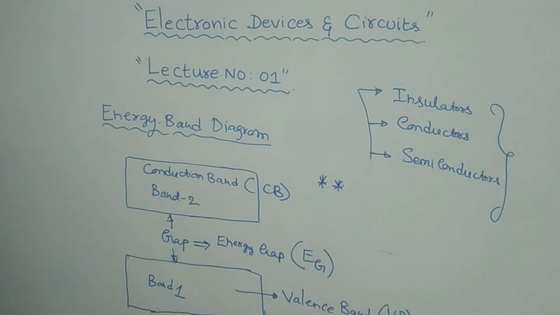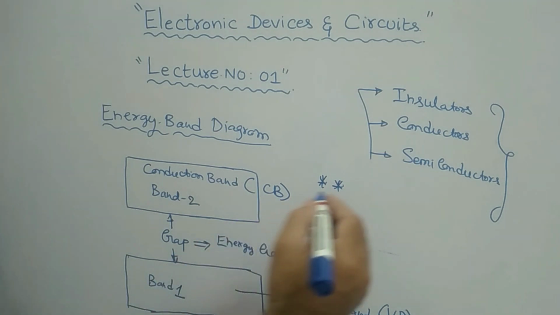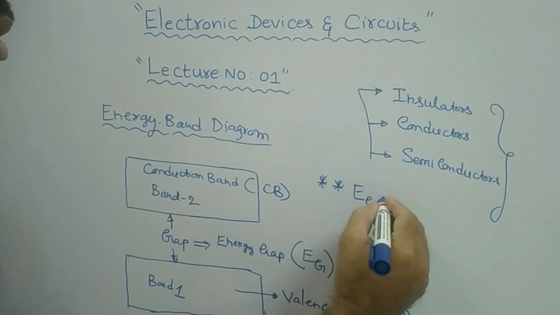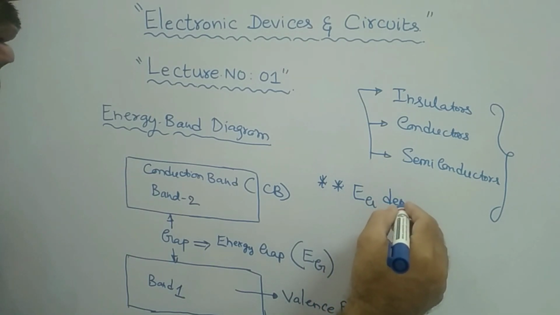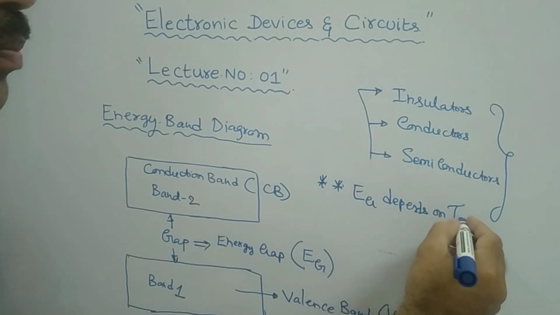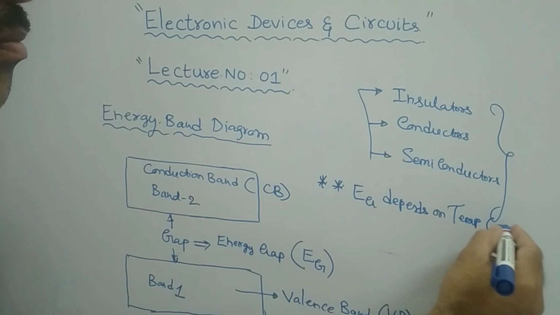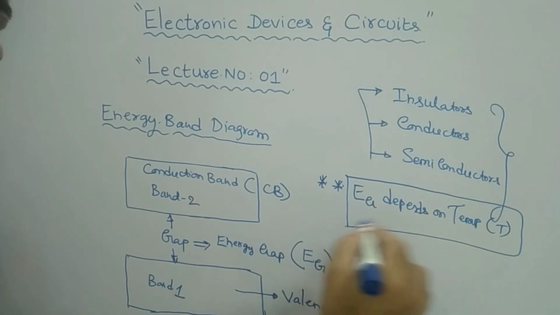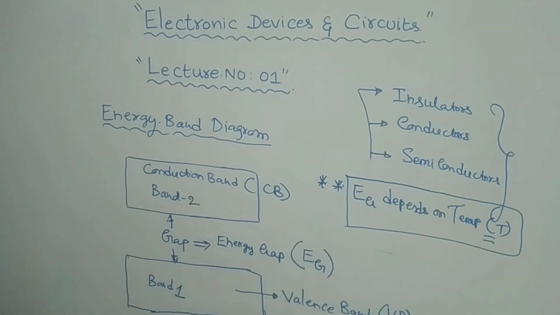is that the energy gap Eg depends on temperature T. Remember that, very important.